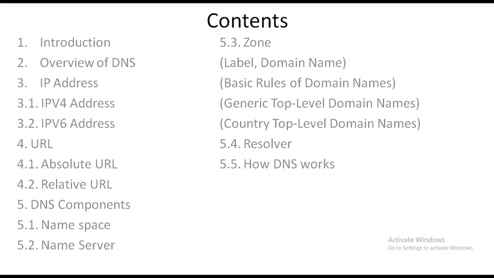And next one is label domain name. What are the basic rules for creating domain names, and what are the generic top level domain names? What are the country top level domain names? Resolver, finally how DNS works. These are all the topics we are going to cover from this chapter.